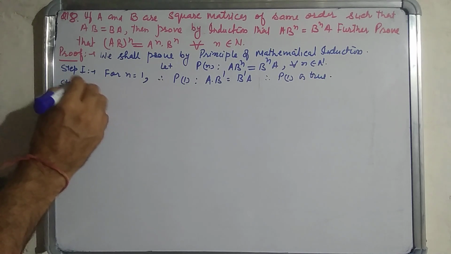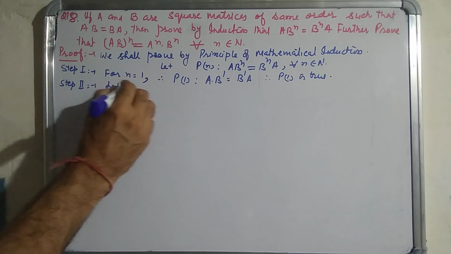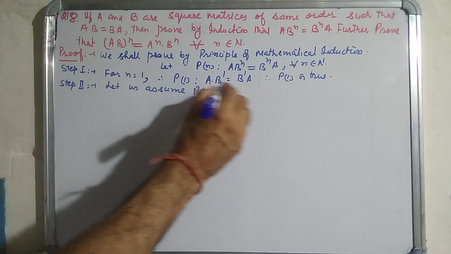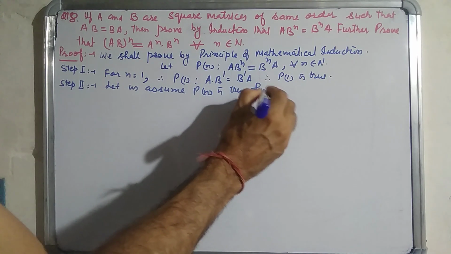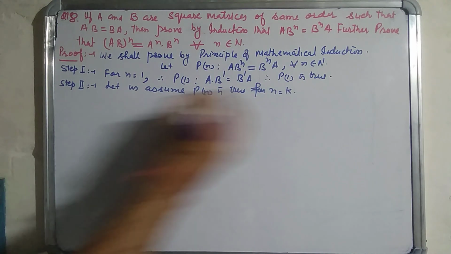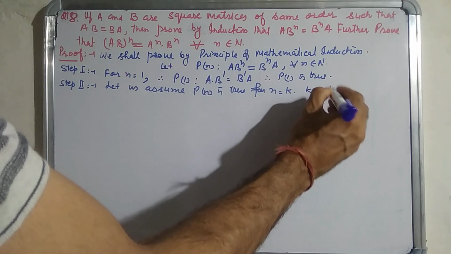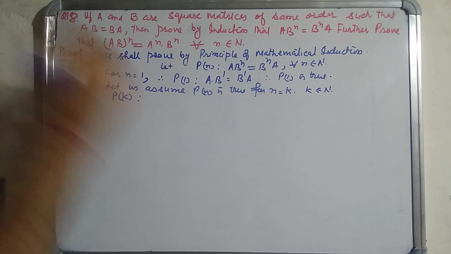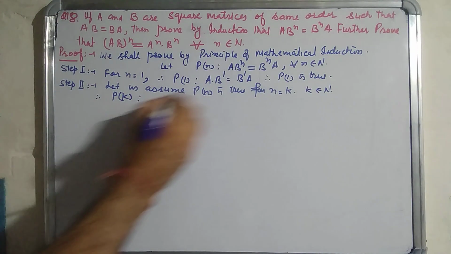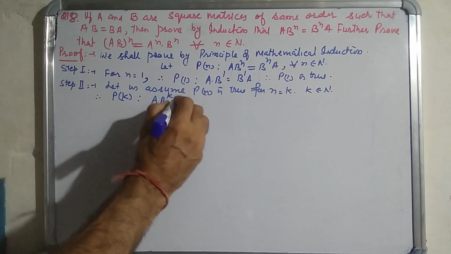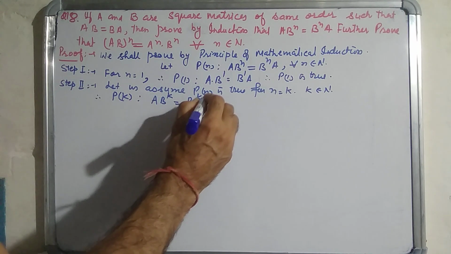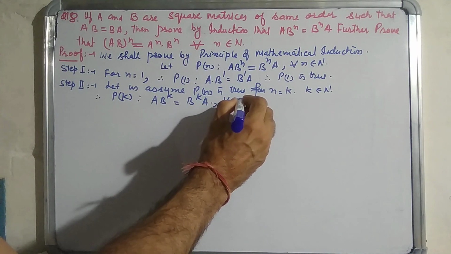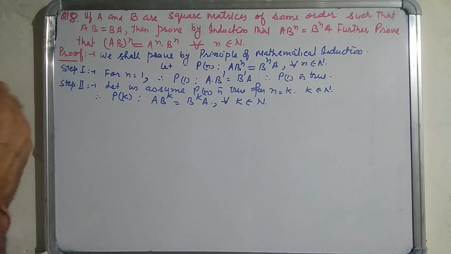Now in the second step, let us assume Pn is true for n is equal to k, k belonging to natural numbers. Therefore the statement Pk becomes A B^k is equal to B^k A, for all k belonging to the set of natural numbers.